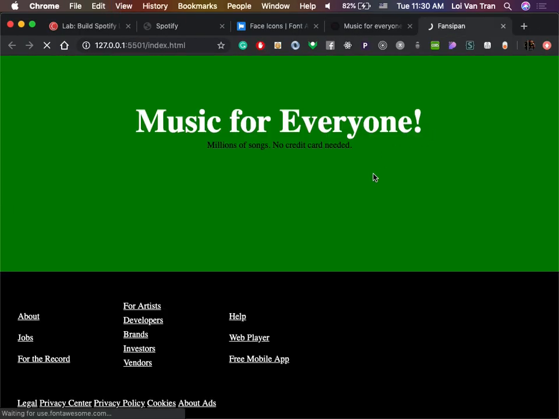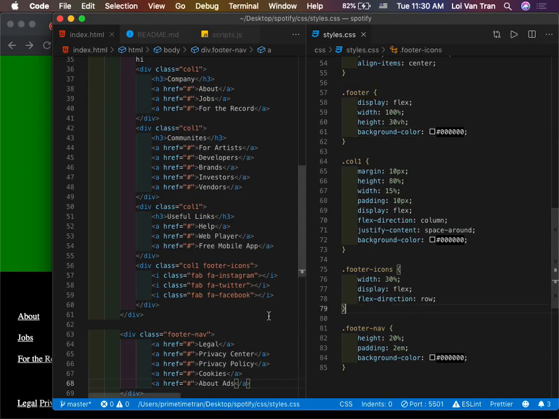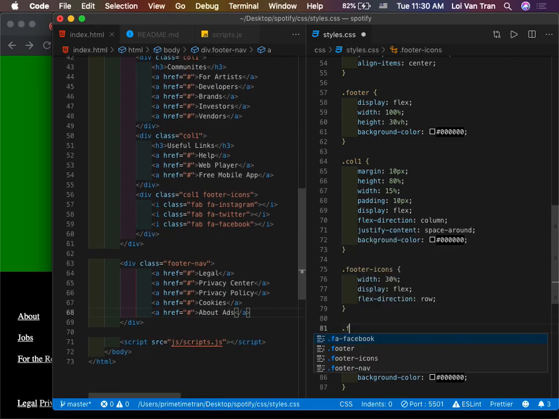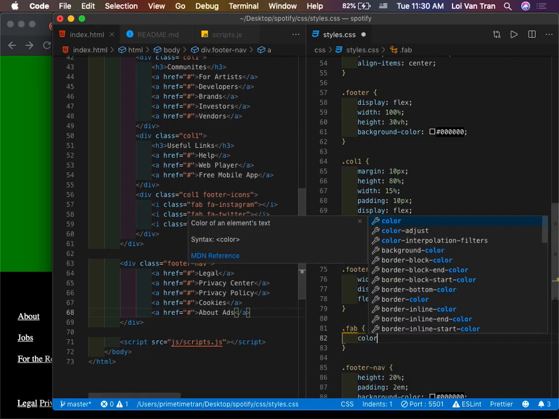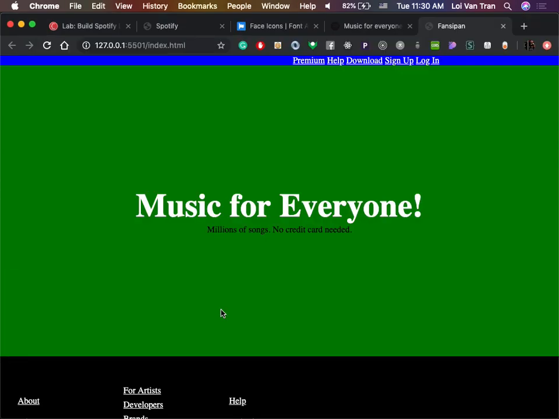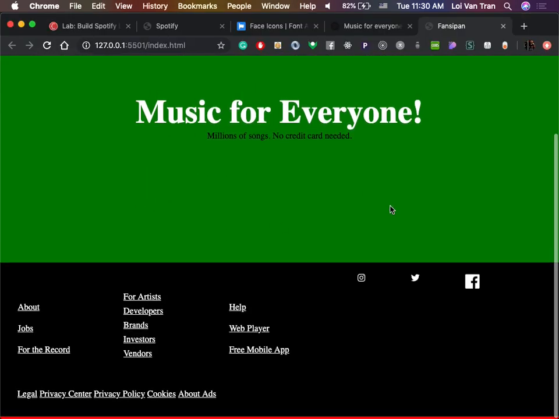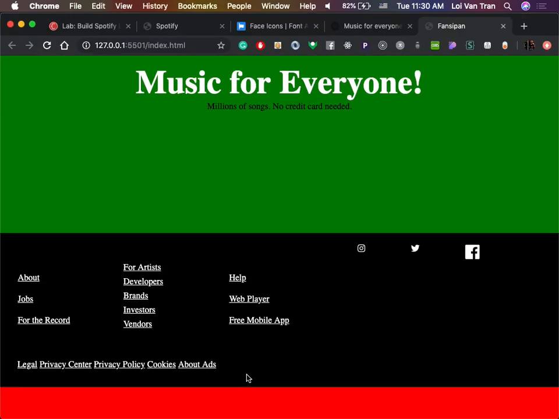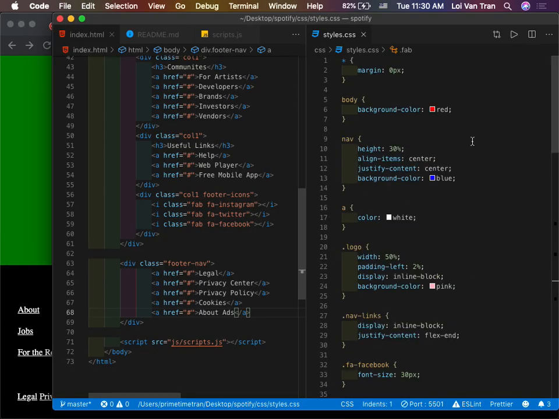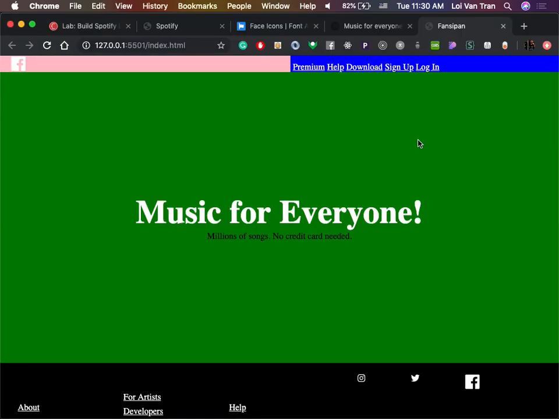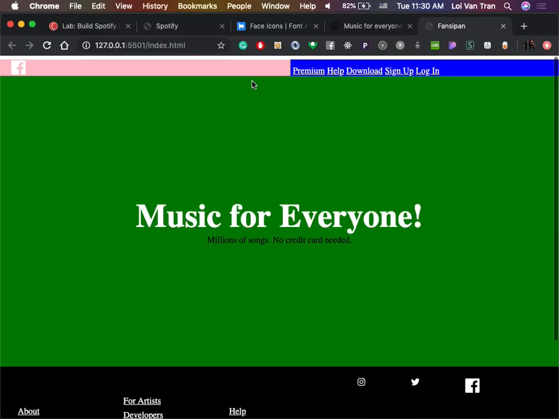Jump back to our app. Okay, so this kind of looks like what's going on, right? But our icons are now the wrong color. Our icons look like crap. So we're gonna target anything with FAB, and we're gonna say color is white. And we do in fact see our icons laid out kind of where we want. We also see that red body down there. So let's go ahead and drop that. We don't need that anymore. That was just to get an idea of where everything's gonna lay out. Okay, so this is kind of it.